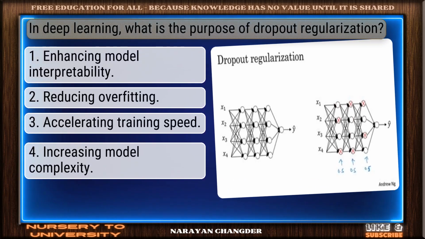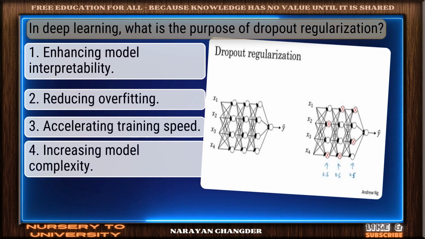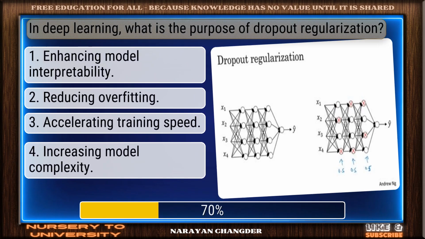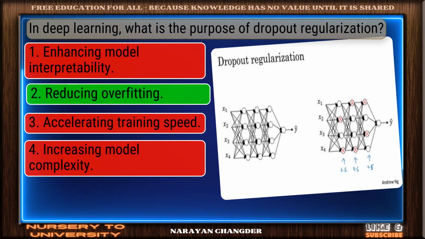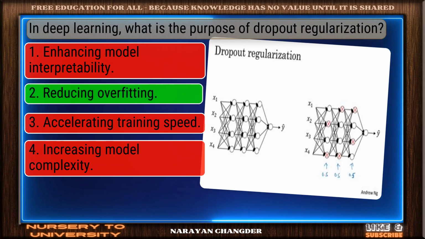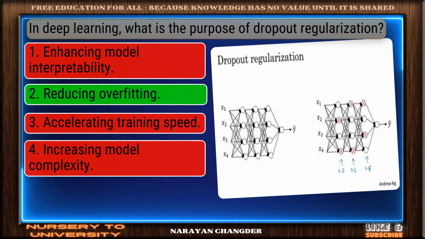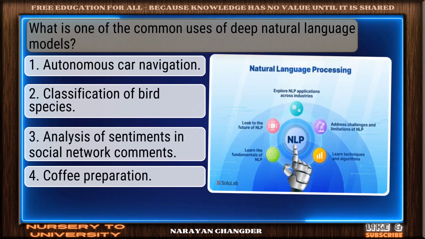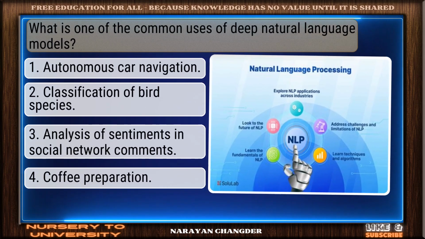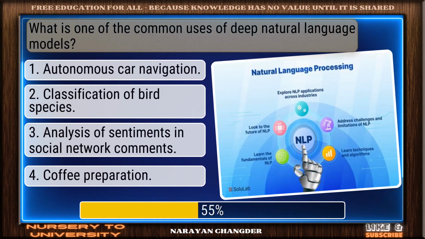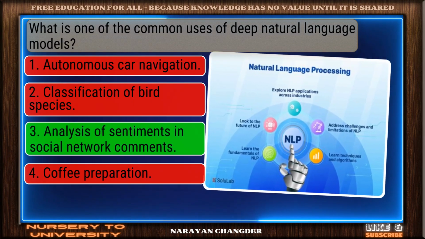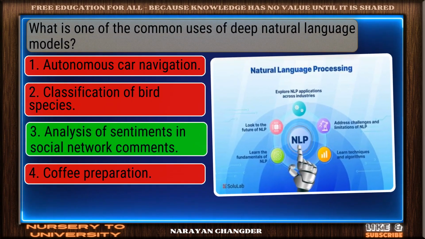Question number 1. In deep learning, what is the purpose of dropout regularization? Clear logic. Your choice, reducing overfitting, is sound and 100% true. Question number 2. What is one of the common uses of deep natural language models? Bravo. Analysis of sentiments in social network comments is the answer.